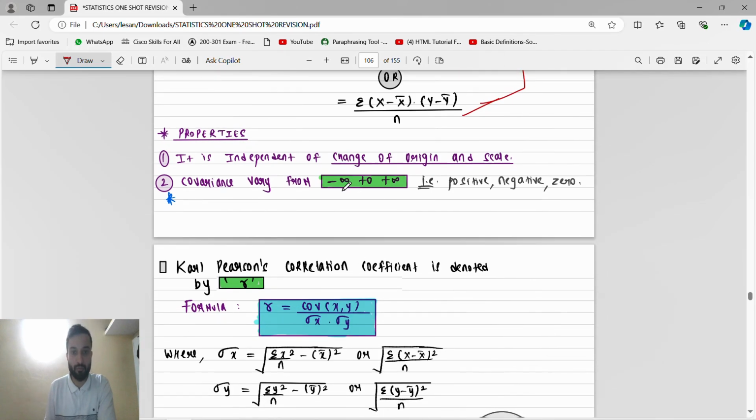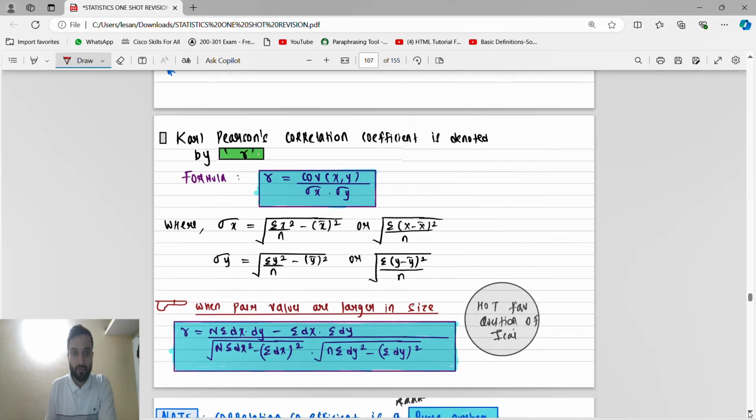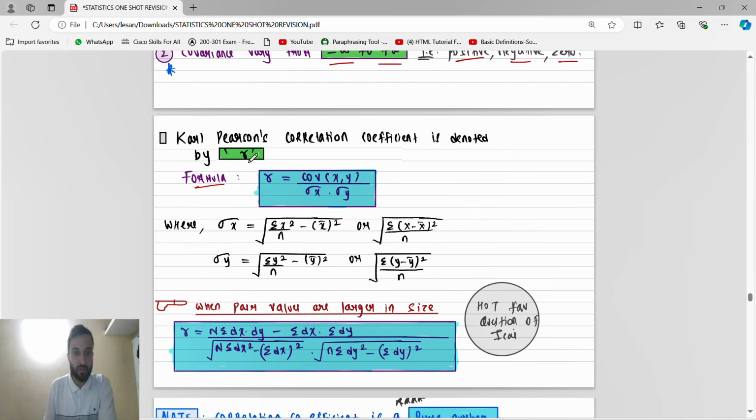The covariance ranges from -infinity to infinity. It can be positive, negative, or 0. It is independent of change of origin but not of scale. The Karl Pearson coefficient is denoted by r; every correlation coefficient is denoted by r. r is the covariance of x comma y divided by the standard deviation of x into the standard deviation of y. And guys, we know how to find the standard deviation, right?